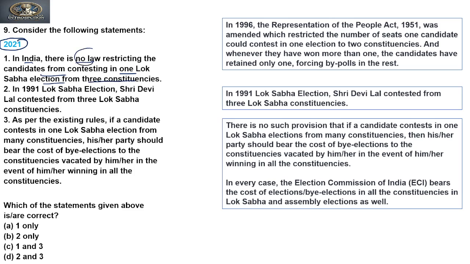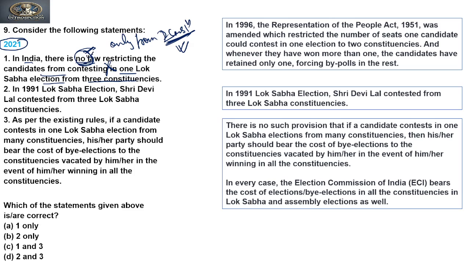So this 'no law' again is an extreme type of statement, right? A candidate in India can contest only from two constituencies, not more than two. This is done through law, as we know. So on the basis of this, this is an incorrect statement, because there is a law, and through that law the candidate is restricted to contesting an election from only two constituencies, not three. So yes, there is a law, and this can be ruled out on the basis of being an extreme statement.